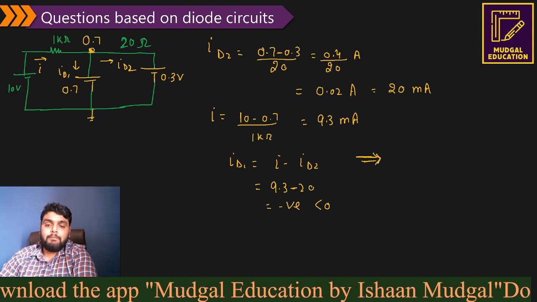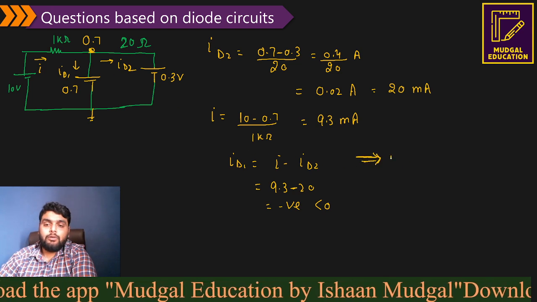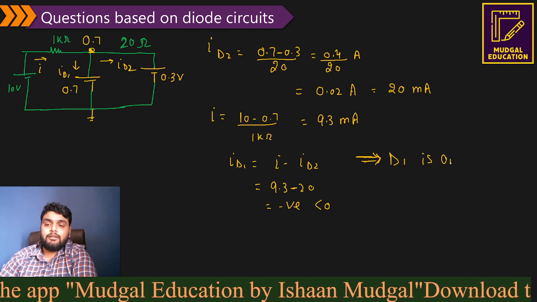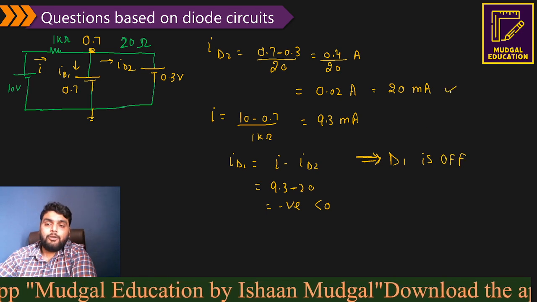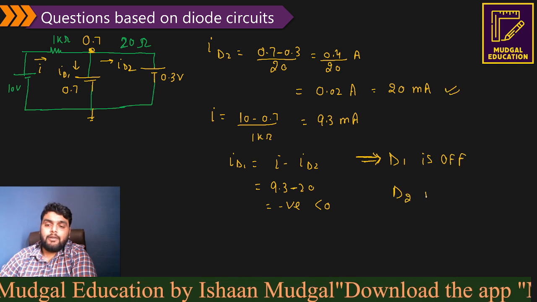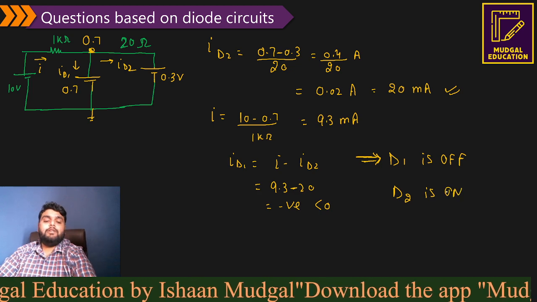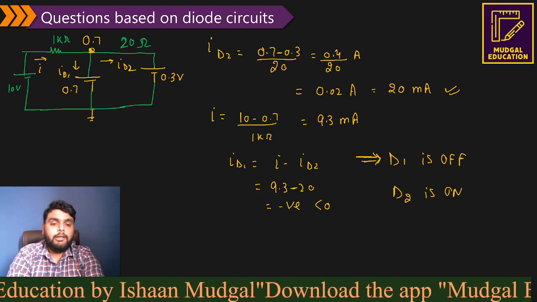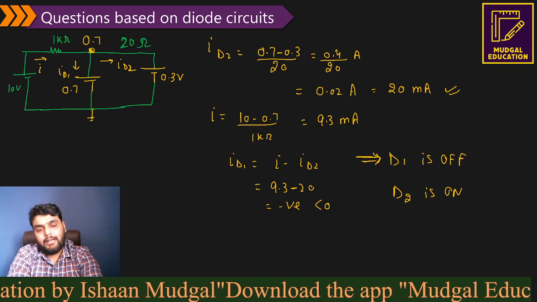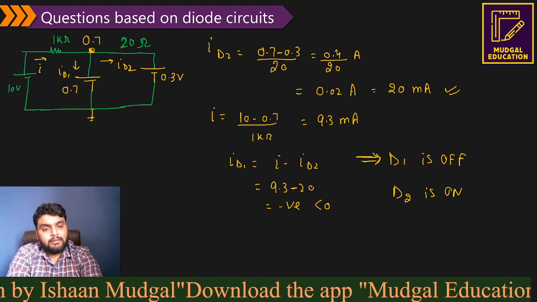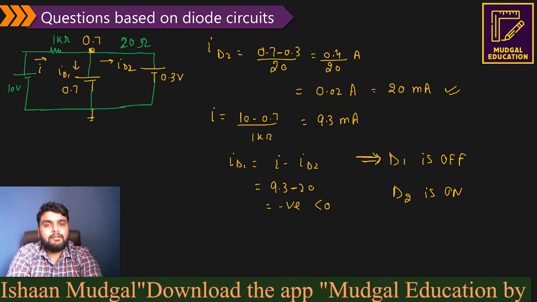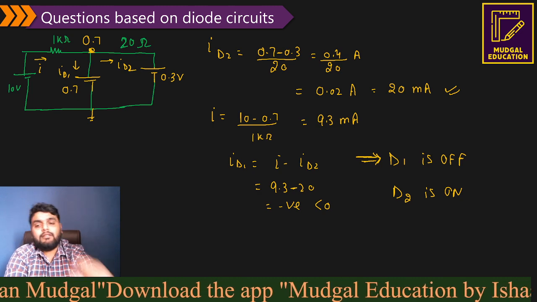What actually happened? Since ID1 is less than 0, diode D1 is off. And you can see ID2 is greater than 0, so diode D2 is on. Diode D1 is off and diode D2 is on, and that will be the right answer. This question has been asked in the EC examination.